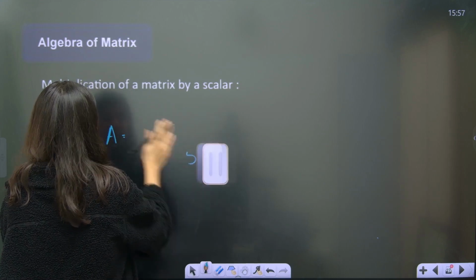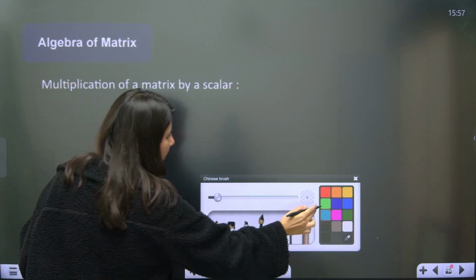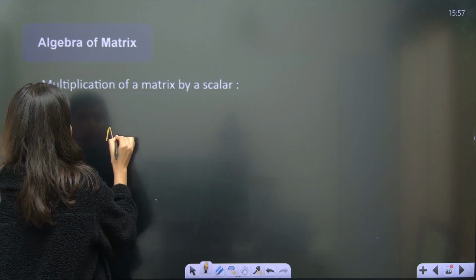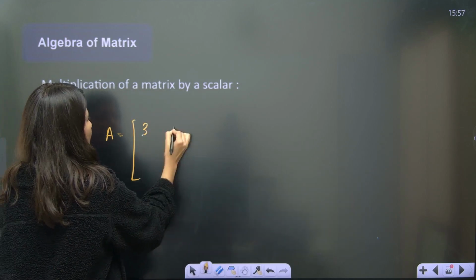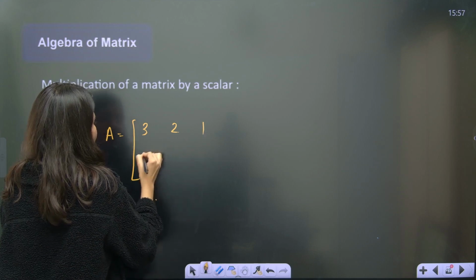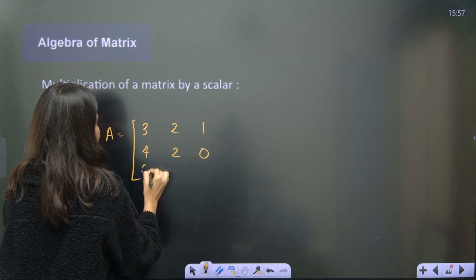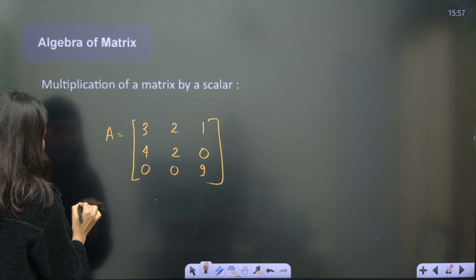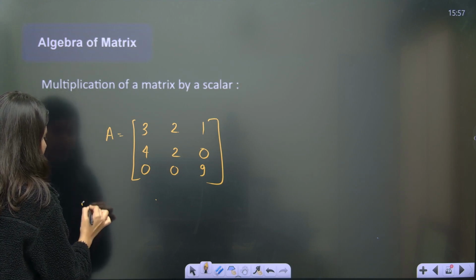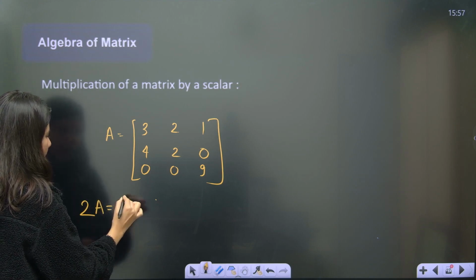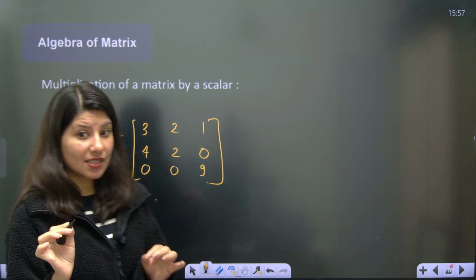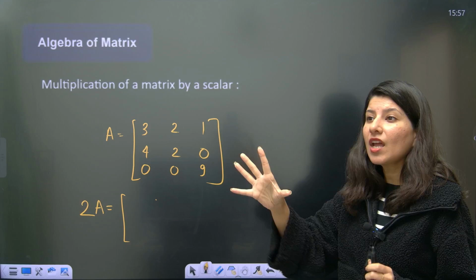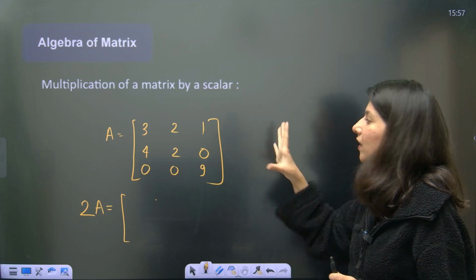Let me change the color, I'm not liking it. This was good, right? A is equal to 3, 2, 7, 1, 4, 2, 0 and 0, 0, 9. If you want to multiply any constant k, suppose 2A, what you have to do in matrix multiplication with a scalar is pick every element and multiply it with 2.